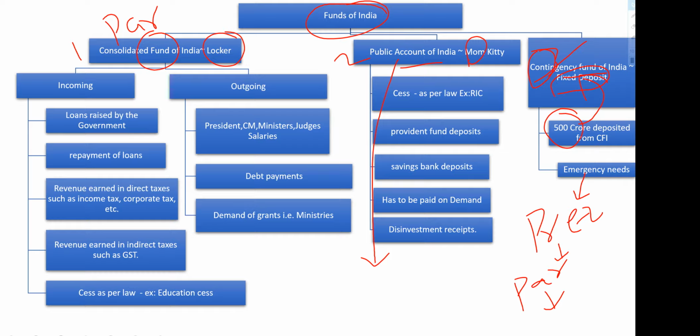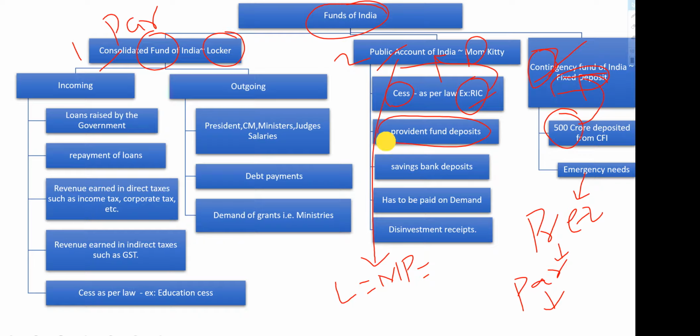We have seen public accounts of India, where a legislature order will be done. Who is the legislature? That is the MP. An MP might be holding a ministerial position. So where do public accounts get money? Cess. Cess can go into CFI or public accounts of India. We'll see when it goes into these particular accounts. For example, RIC, which we discussed in the petrol price hike video. Road infrastructure cess will be levied, and this goes into public accounts of India. We'll see why it is going here.